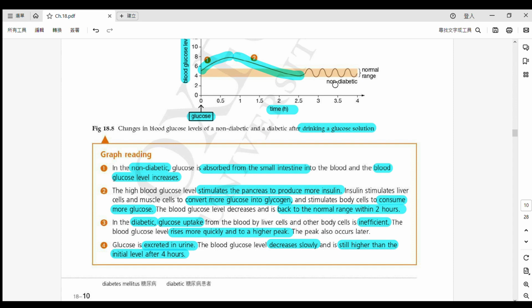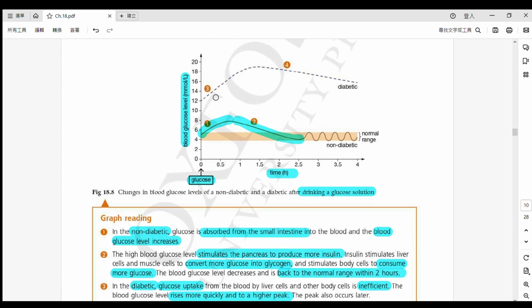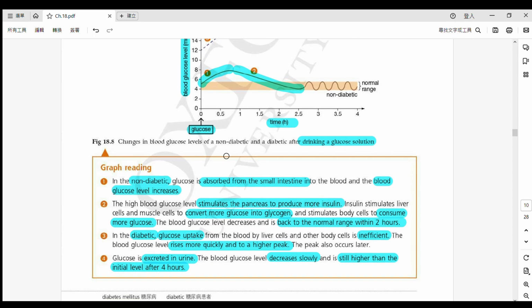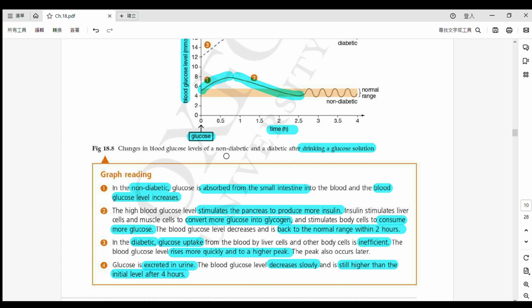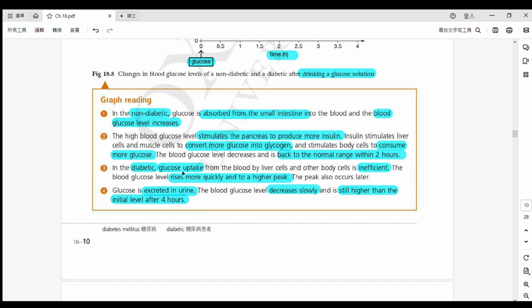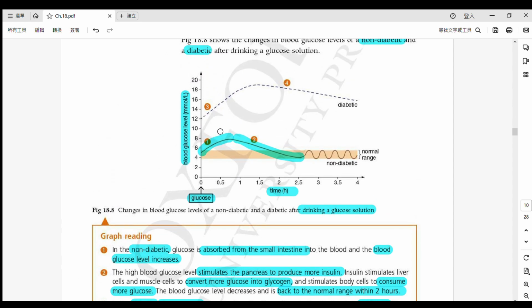Okay. 好啦, number 3 and number 4, we focus on this upper line, 係睇一睇上面呢條線啦. Alright, so that is a person with diabetes, 或者我哋講佢係一個 diabetic 啦. So when we talk about this diabetic, first of all, the glucose uptake again comes from the small intestine, 佢會喺個小腸度 carry out absorption 啦. 所以啦, 正常嚟講, it still rises very quickly.